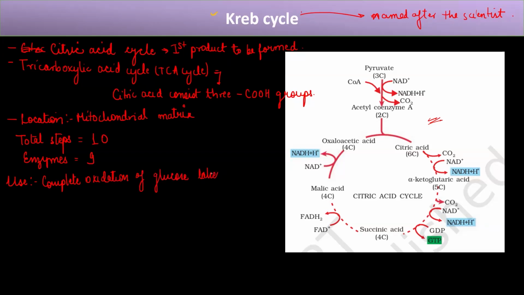And by complete oxidation, what does it mean? It means that the glucose finally gets converted into 6 molecules of carbon dioxide. Now, this glucose does not enter the TCA cycle directly, right? It will enter the TCA cycle in the form of acetyl-CoA, because from glucose, ultimately the acetyl-CoA is formed. And this acetyl-CoA enters into this TCA cycle. Now we will see how these products are formed.